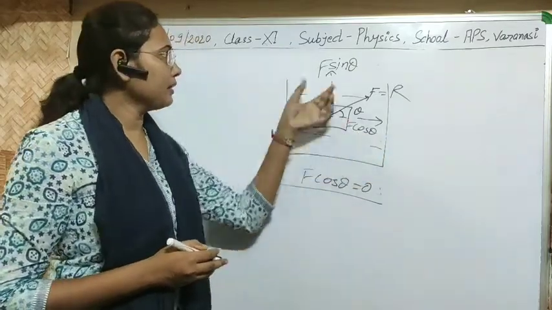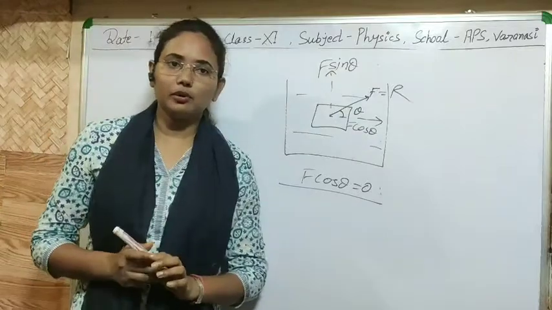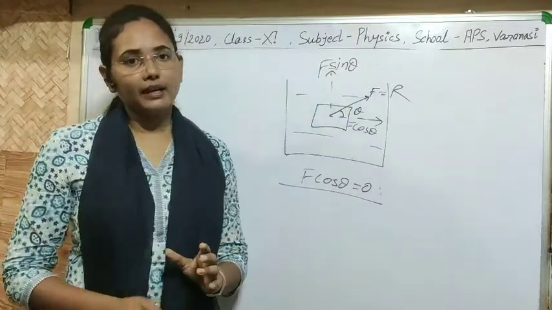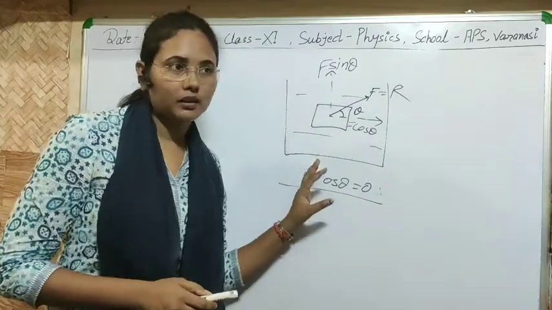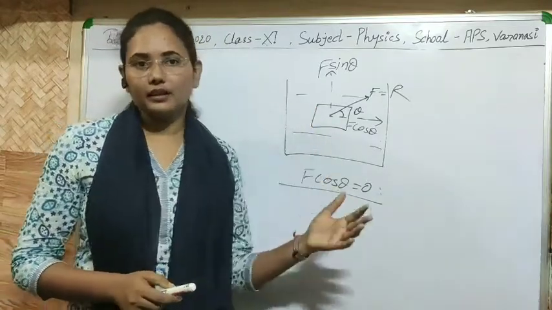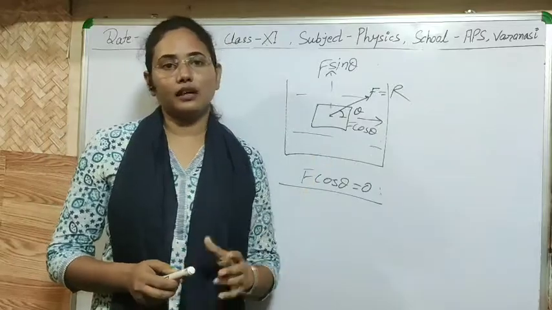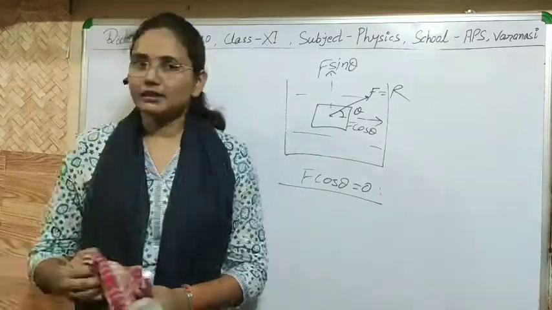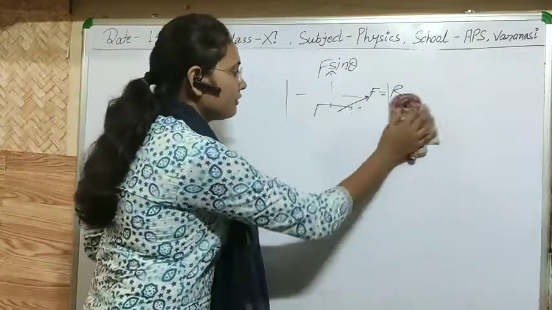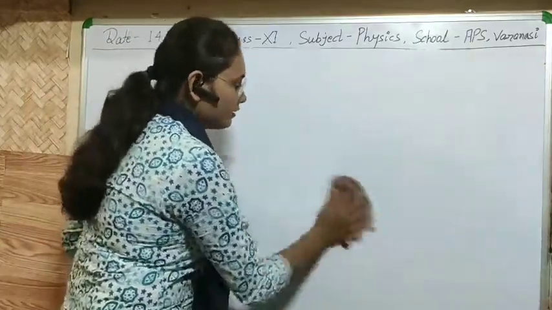And the second component, F sin theta, will act on the body. It means the liquid only exerts a normal force on the body, so that's why the forces are normal, not tangential, not at any angle. It only works as a normal force. I think this is clear to you.